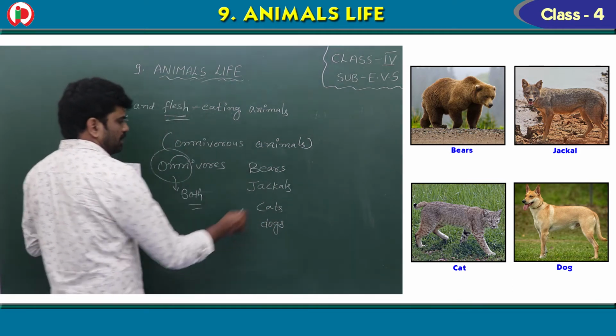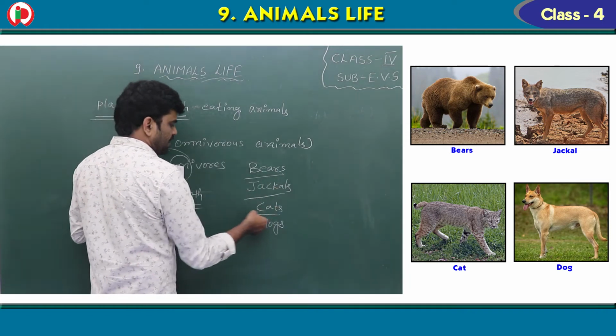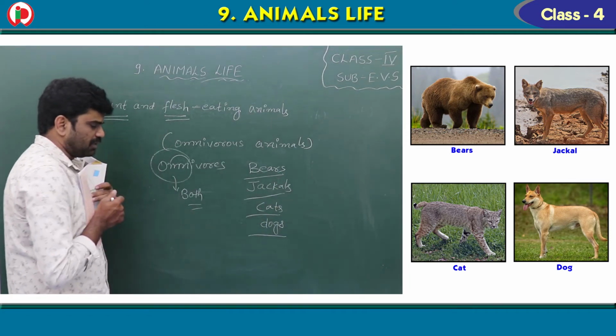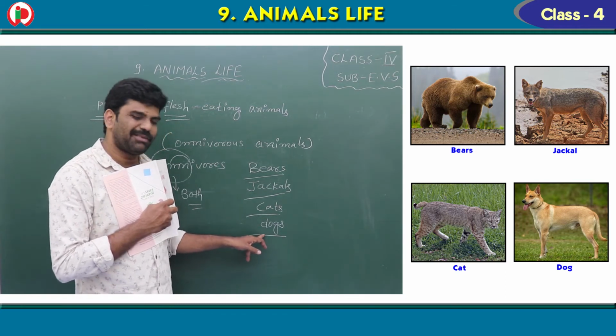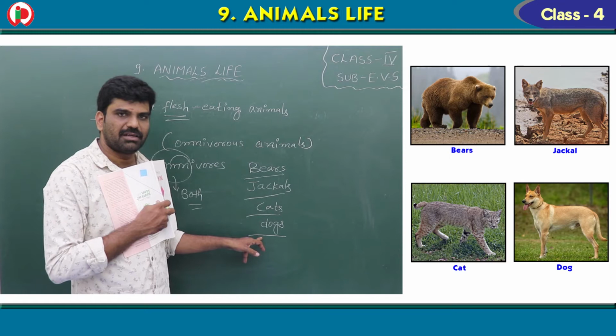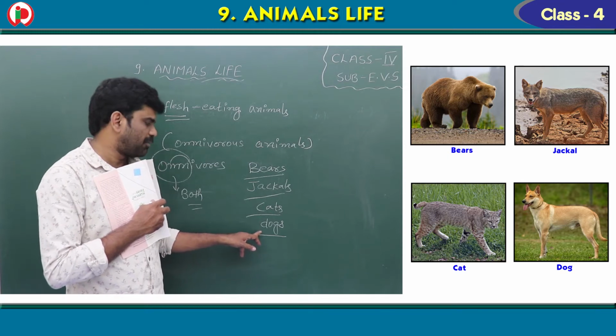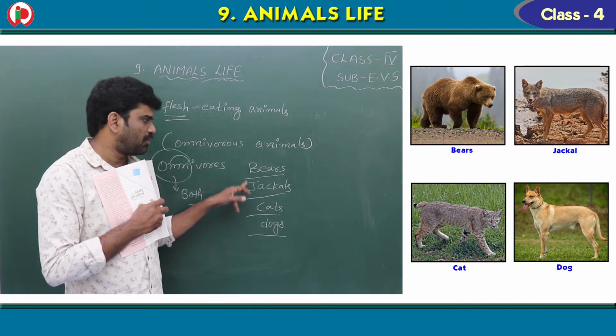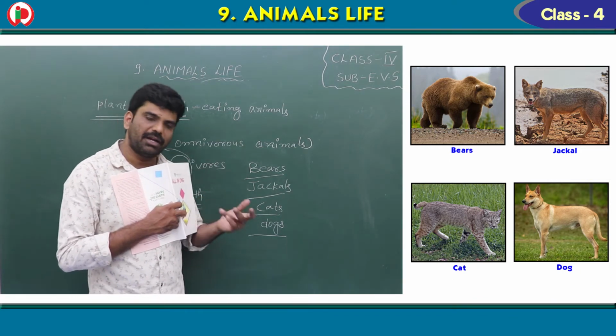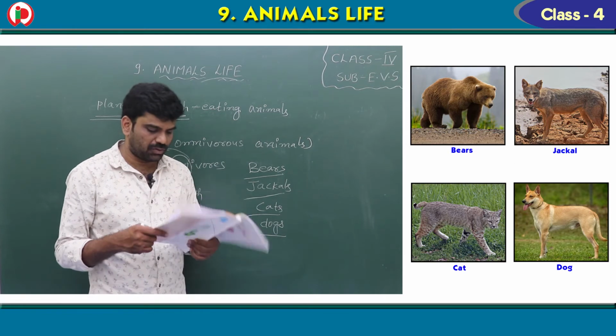Okay. So here bears, jackals, cats, dogs. Children, if you observe, a dog eats the flesh of animals, and at the same time a dog eats biscuits also. It's a plant product. That means it's an omnivore. Cat is also an omnivore. Jackal is also an omnivore. Bears are also omnivores. And human beings are also omnivores.